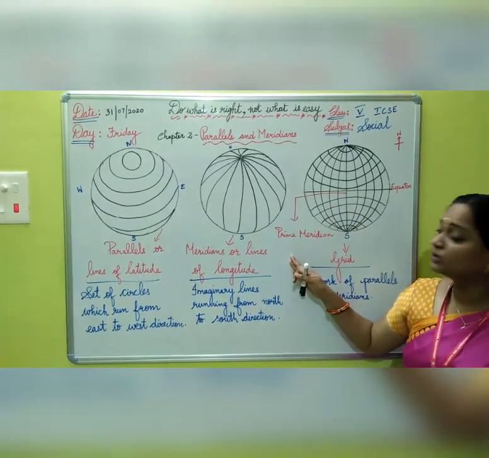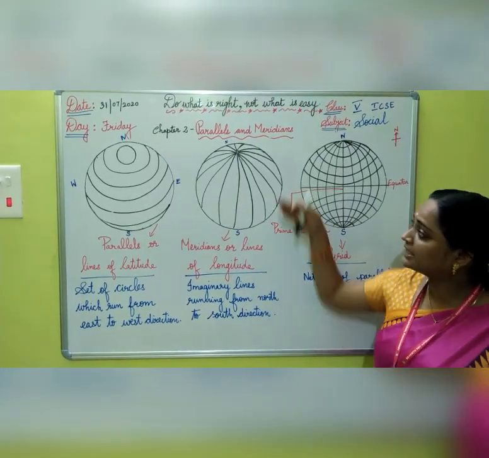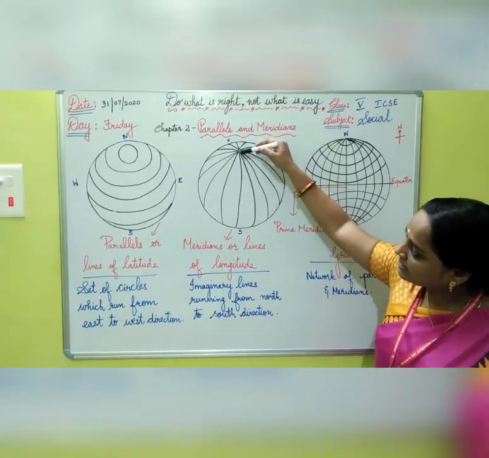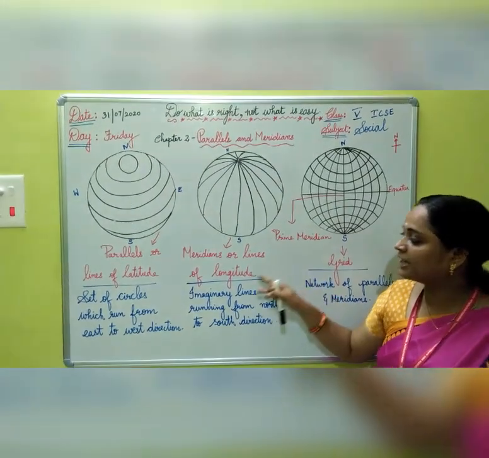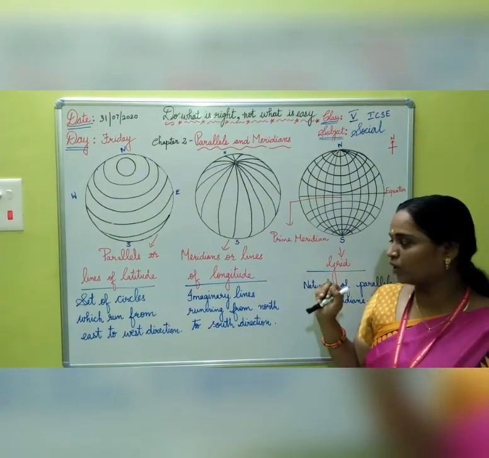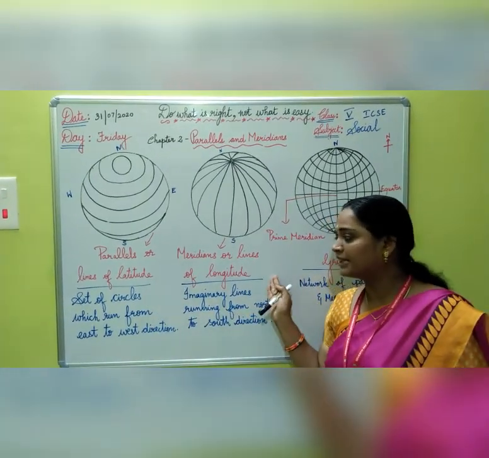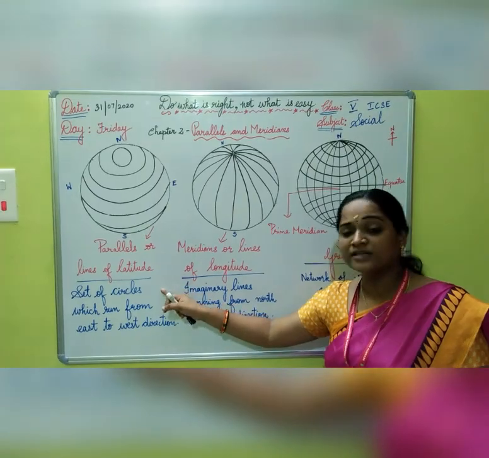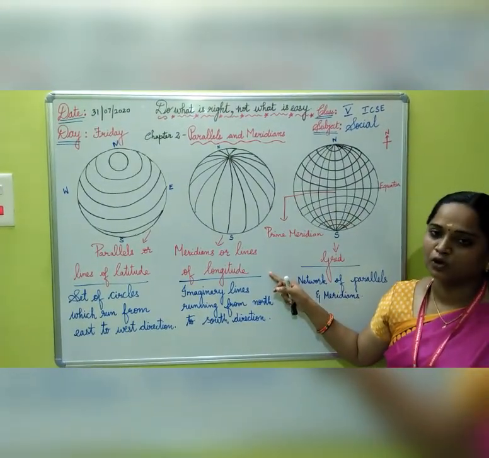Next, we are going to see about meridians. So, what are these meridians? The meridians are the imaginary lines which run from the North Pole to the South Pole. They are called lines of longitude. Okay, so they are parallels and they are meridians. Parallels are called lines of latitude and meridians are called lines of longitude.